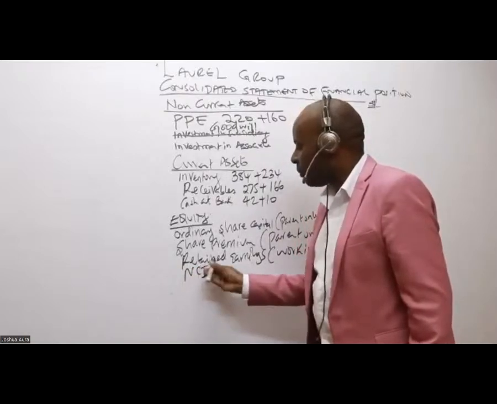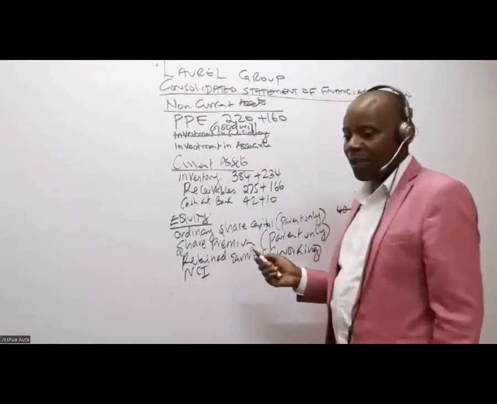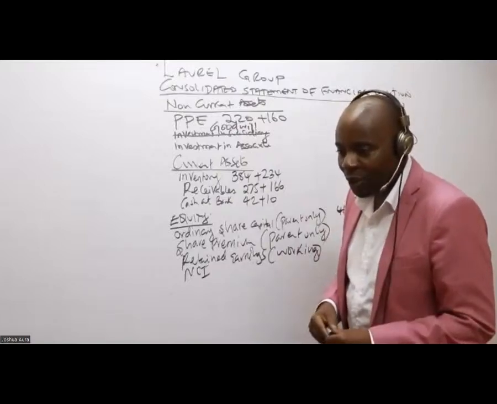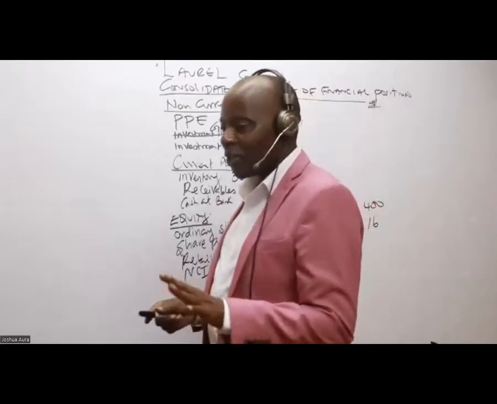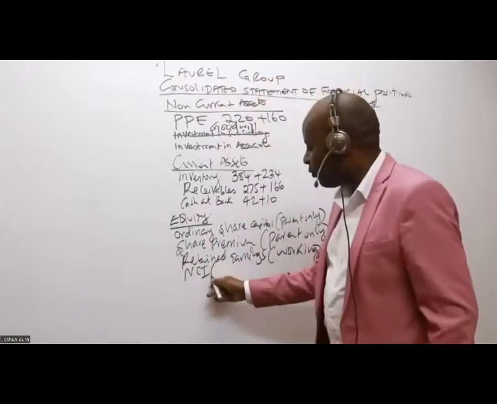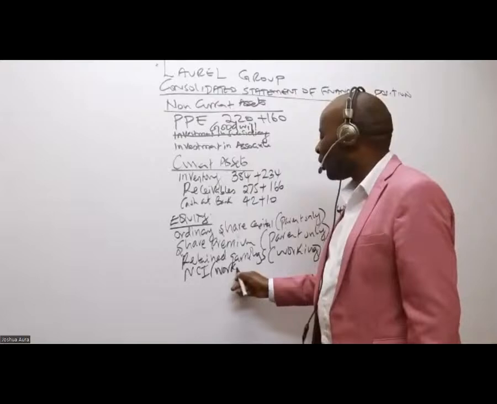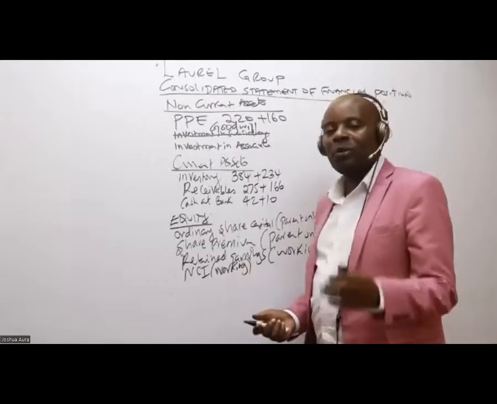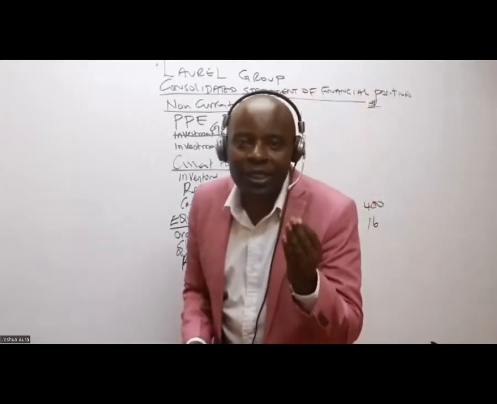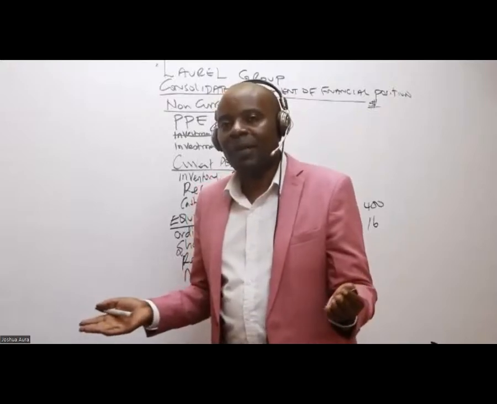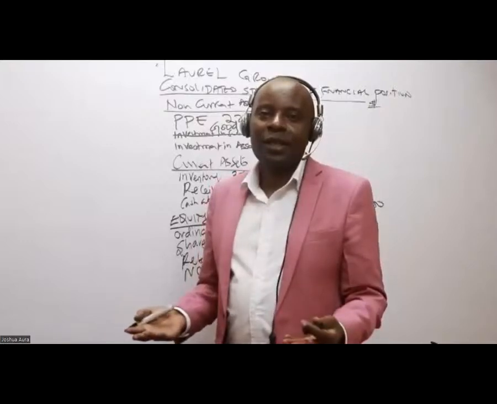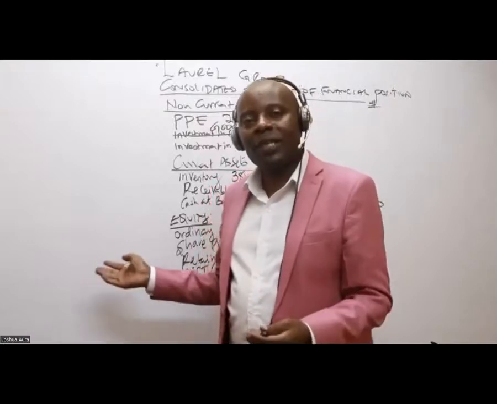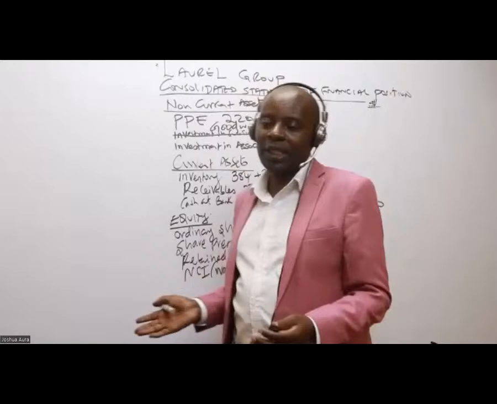You write here NCI. Please write in full: non-controlling interests. S tells us it has to be a baby girl. So NCI, we shall do a working for this. I may not even get time to do the working, but it's important to demonstrate broad and deep understanding of the subject. By just writing the name here, somebody may have some sympathies. It's about scaring; you can even scare the examiner just by putting some of these things there.